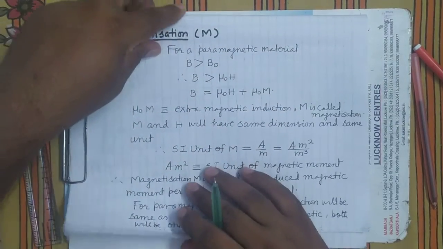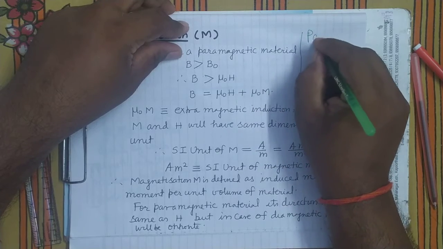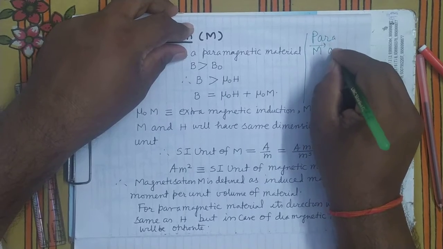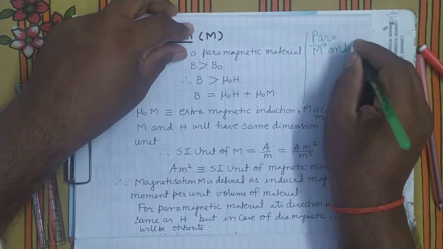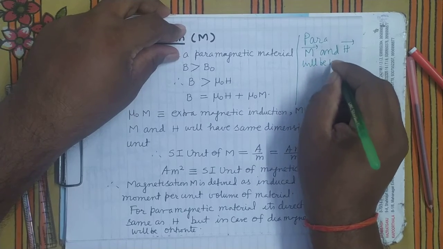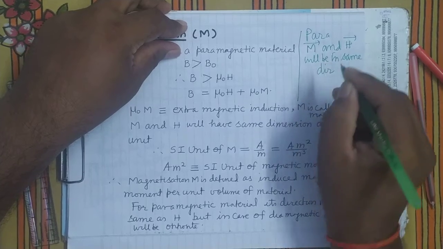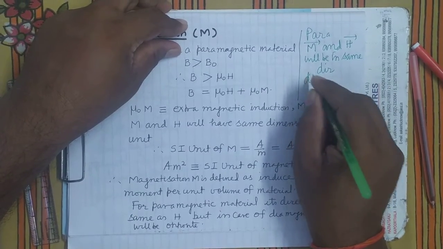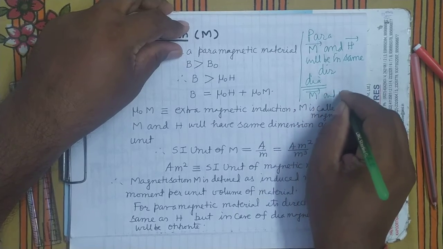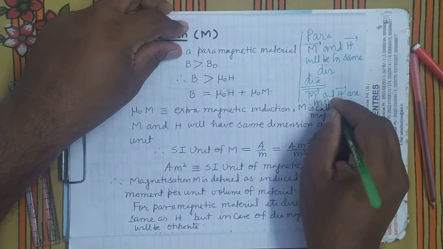If you see the direction of M and H, vector M and vector H will be in the same direction. But if you see for diamagnetic, vector M and vector H are in opposite direction.